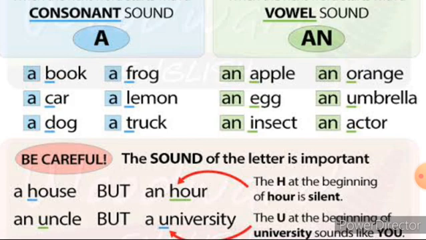Now look at the next one. Insect. Insect produces the vowel sound. So you use the article an. Next, look at orange, umbrella, actor. Which sound do they produce, vowel sound or consonant sound? These are vowel sounds. So it is a singular noun and it produces the vowel sound, so before this noun we use the article an.